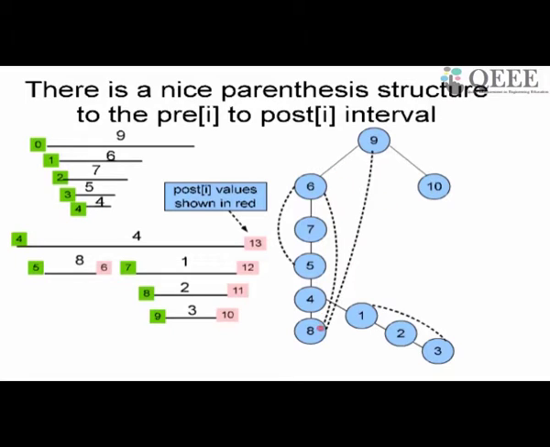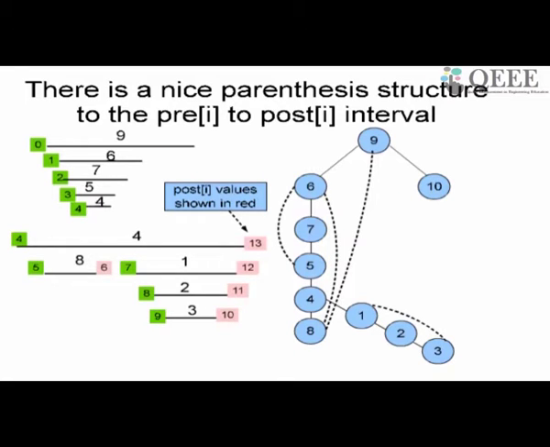So this structure which you notice of the pre-post values is like parenthesis, right? This is like saying x plus y close bracket plus or multiplied by u plus v close bracket, whole thing put inside bracket, whole thing put inside bracket.